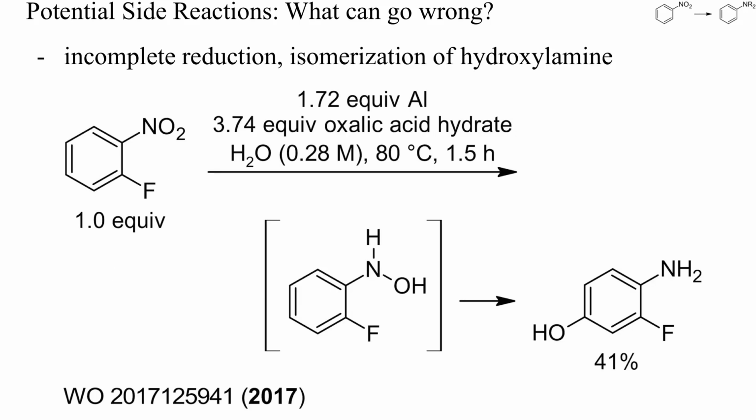Aryl hydroxylamines can also be isomerized to aminophenols by treatment with acids, the so-called Bamberger rearrangement. One convenient preparation of paracetamol from nitrobenzene is in fact based on this isomerization. Here, a mixture of aluminum and oxalic acid was used to bring about both the partial reduction and rearrangement of